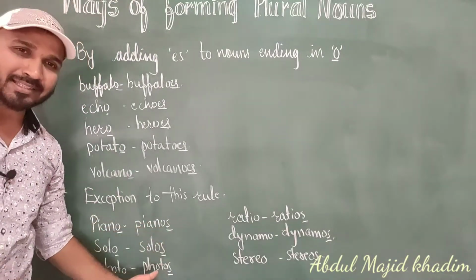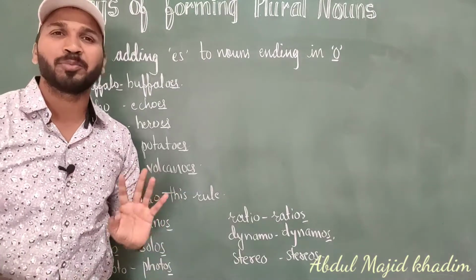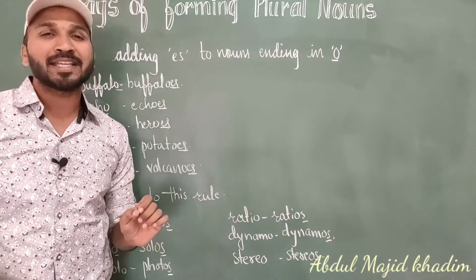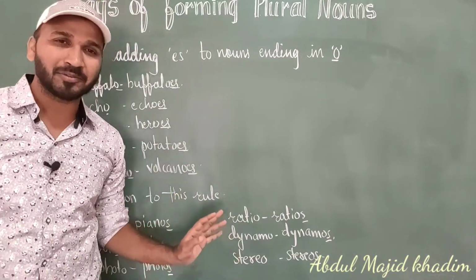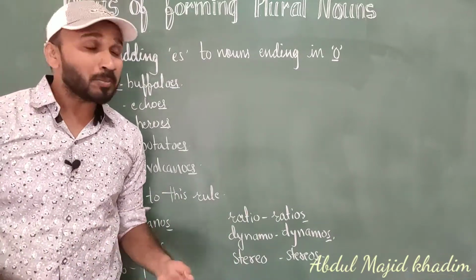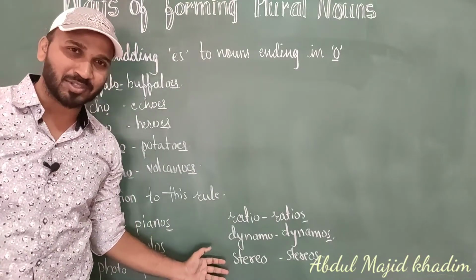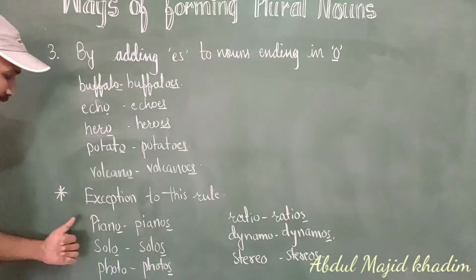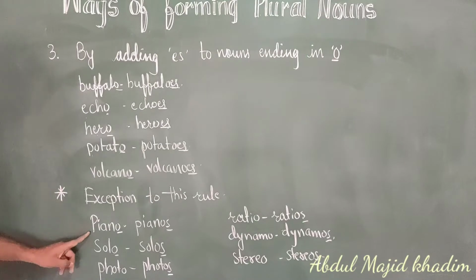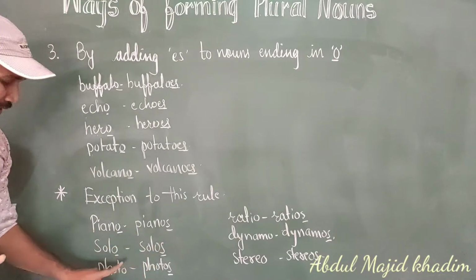So what are those nouns? We have to see, because these are very important for the competitive exams. In the competitive exams they will give us such nouns which we have to make plural, but they won't follow the rules. So we have to remember these exceptional cases also. These are very important. That's why I have written them with a star. Like piano, ending with o, but we can't add es. Just we have to add s.